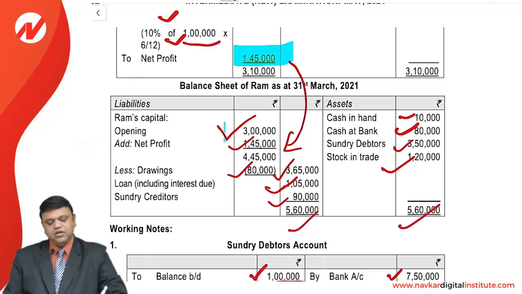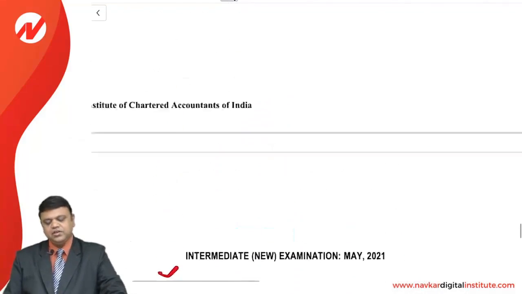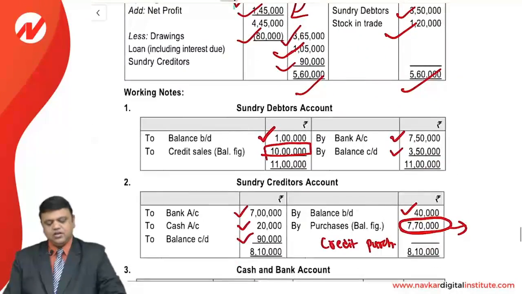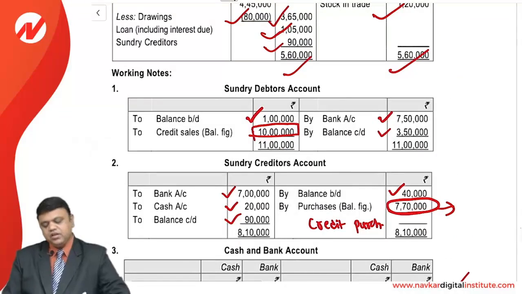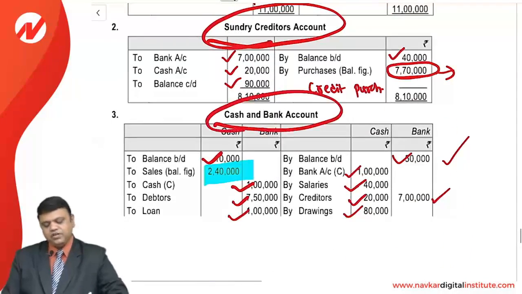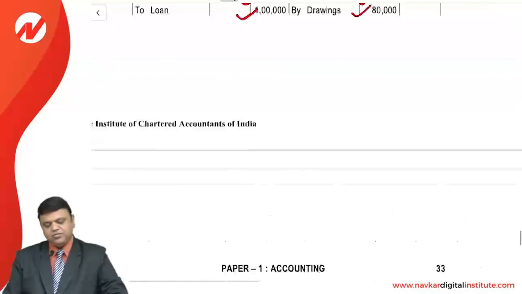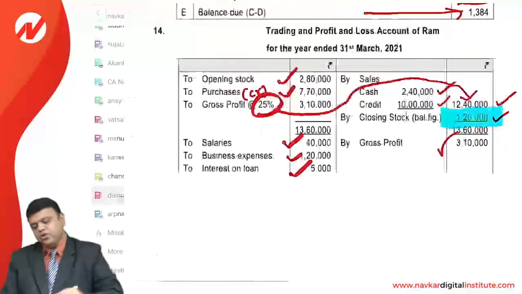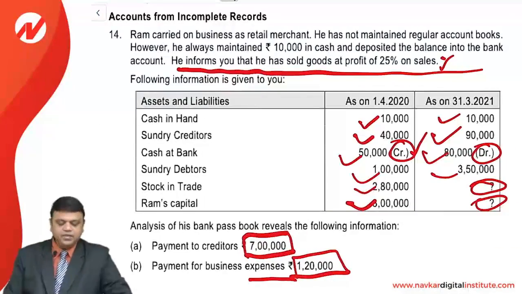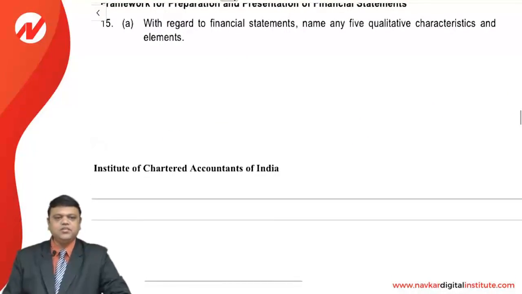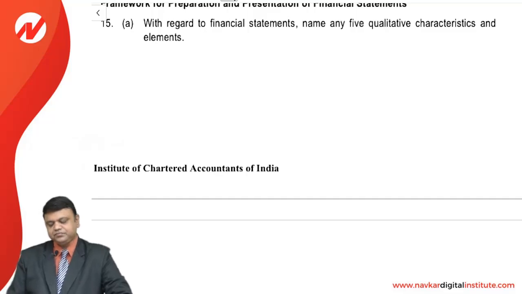So we will have a total of 5,60,000 in the balance sheet, which is the closing balance sheet of the company. So this is very interesting, friends. These are the working accounts that you cannot forget in support of your answer. Many times I observed that students do not prepare such working notes, and ultimately it results in a loss of marks. So we cannot bear this loss. You always need to prepare all working notes and supporting accounts whenever required.